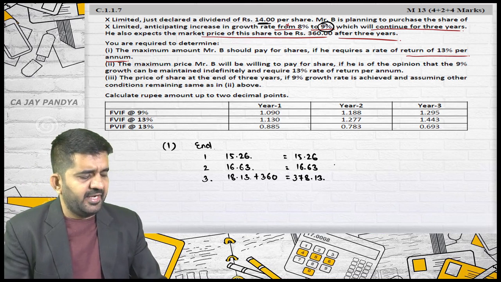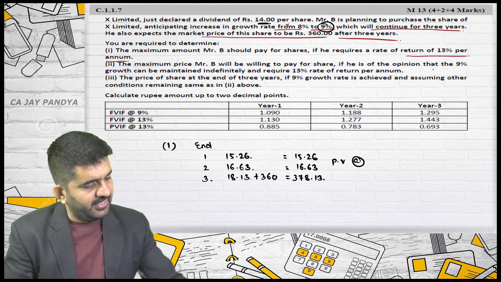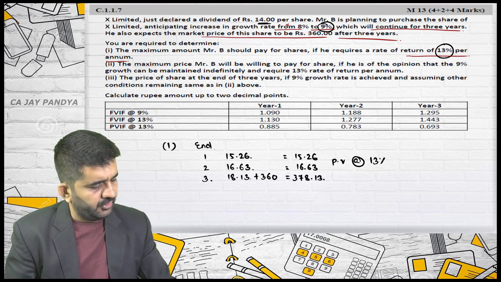And I'll be finding out the present value at the rate of 13%.